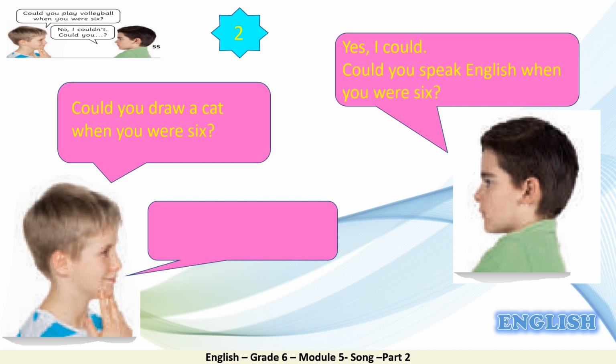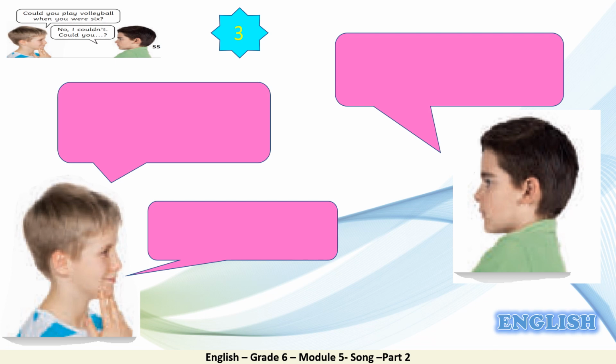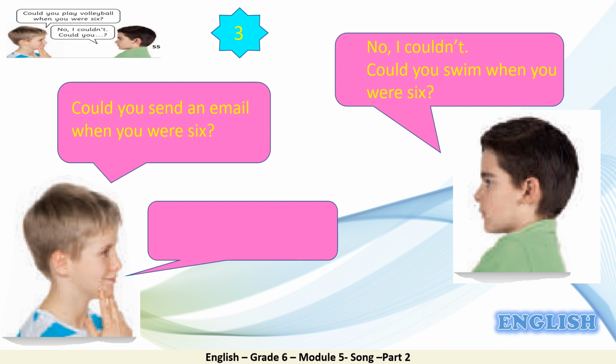Could you speak English when you were 6? No, I couldn't. Number 3. Could you send an email when you were 6? No, I couldn't. Could you swim when you were 6? No, I couldn't.